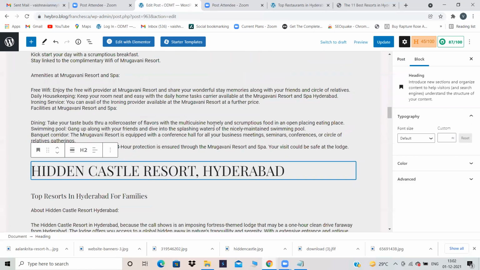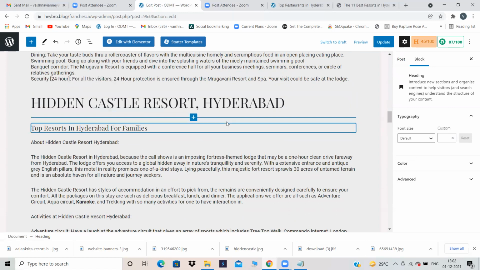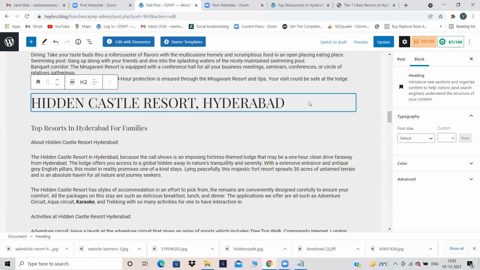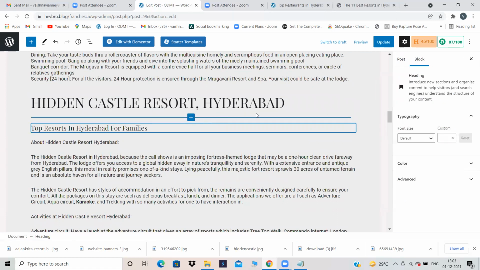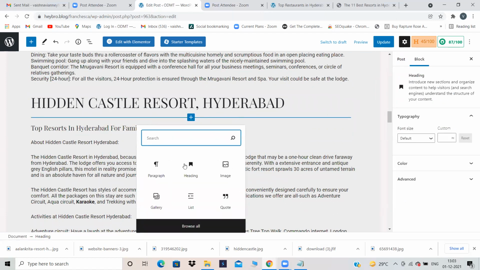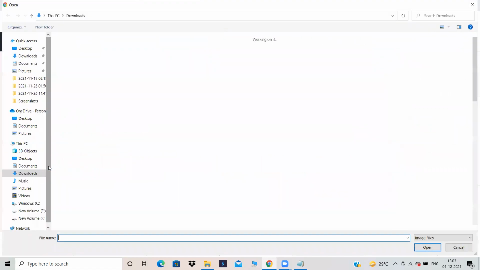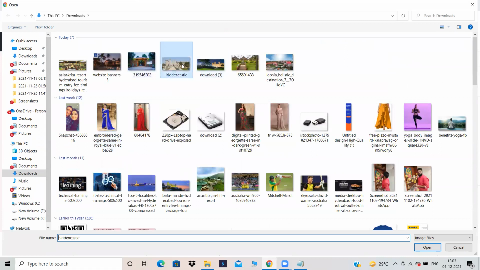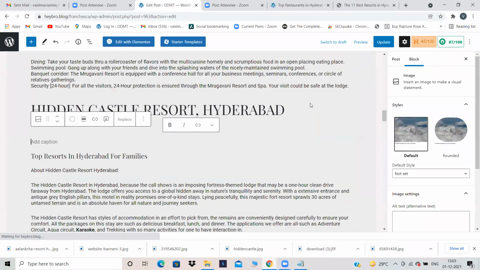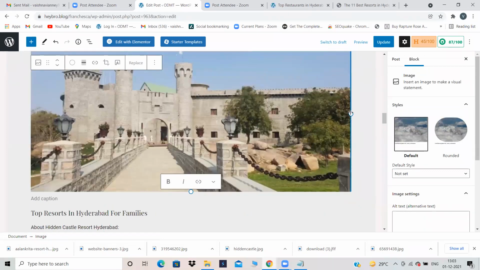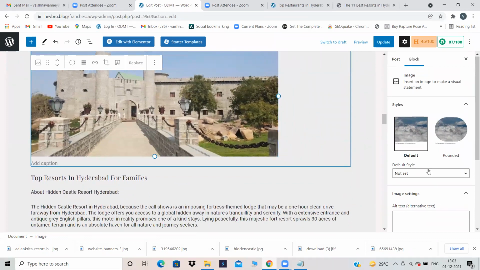Okay, I've just deleted that particular image, I guess, by mistake. So let me add it. Yeah, alt text also.